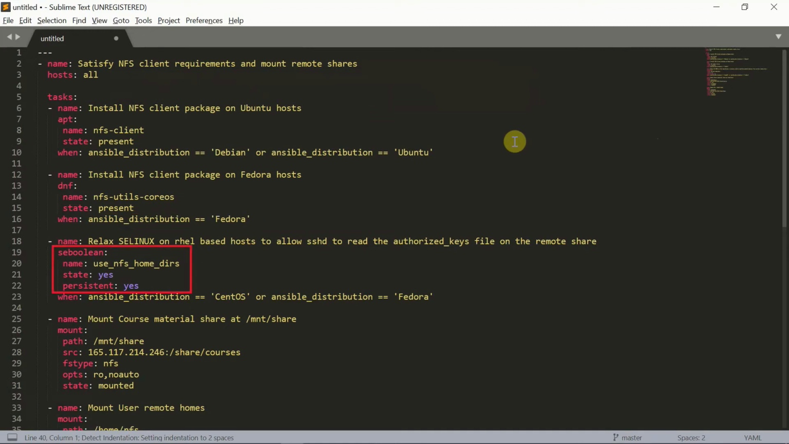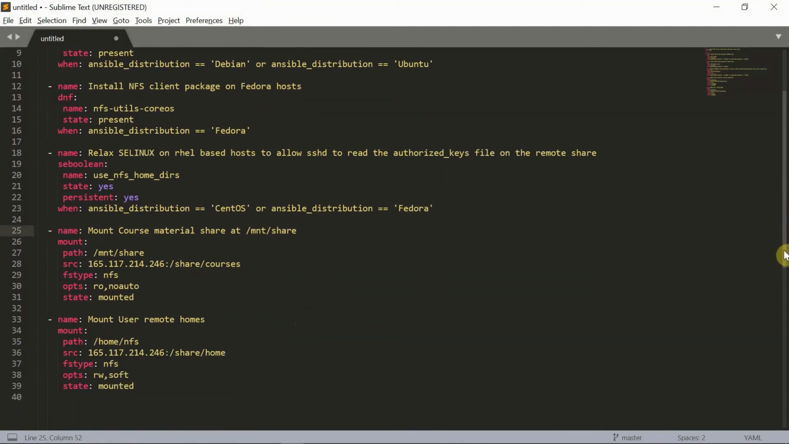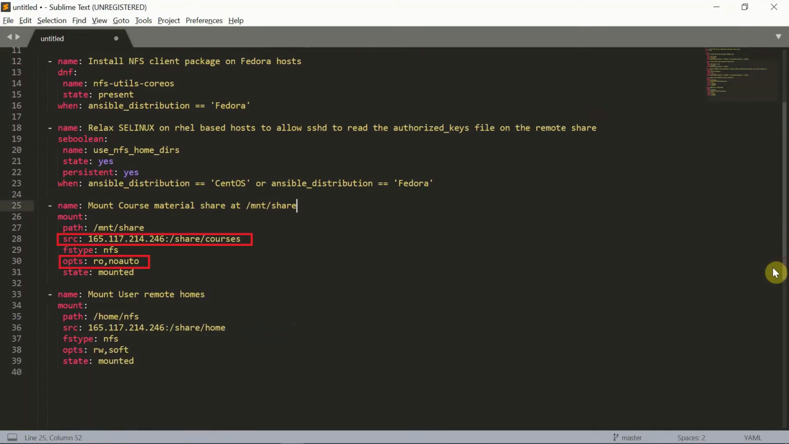We'll also need to relax SELinux so that we're permitted to use NFS-based home directories when the Linux distribution is CentOS or Fedora. Ubuntu doesn't seem to mind this behavior. And lastly, we'll mount the course material in read-only and mount the user homes in read-write on all of the servers.